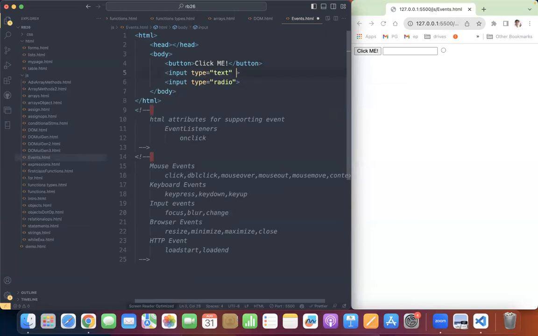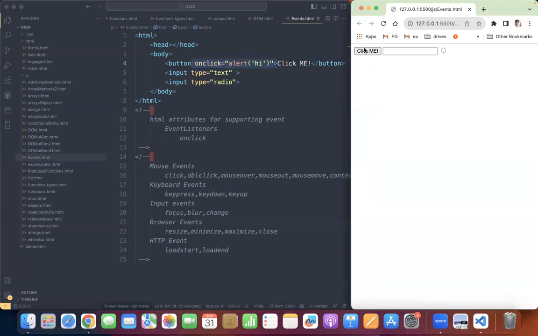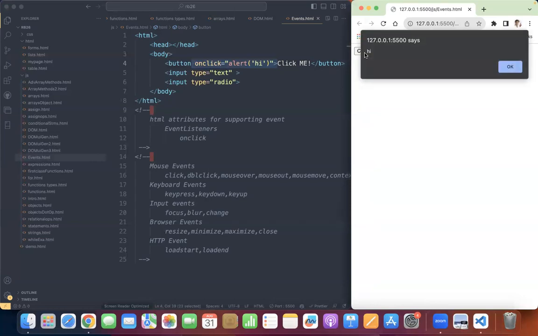So here, the same way, we have attributes like onclick. What this attribute does is, it is actually an event listener. This event listener will listen to any click event that happens on the click me button. So onclick equals, I just say alert hi. Be careful. Outside we have given double quotes, so inside put single quotes. Because I have written the code like this, when I click on this button, I got the alert as hi.